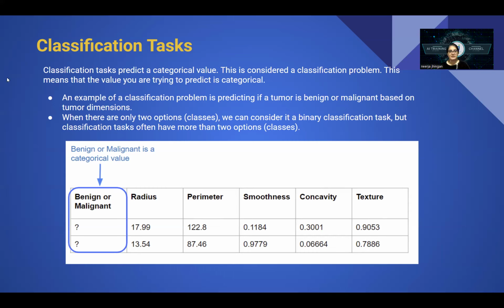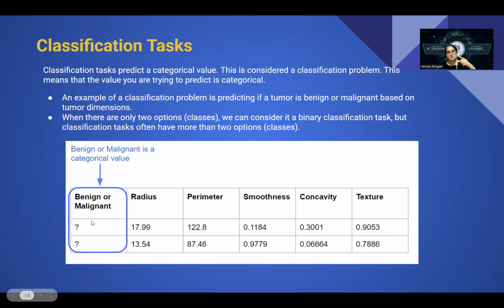So here you can look at this example. This is the data of cancer. A few parameters, or features, are given. Based on that, the machine needs to predict whether the patient is affected with benign or malignant cancer, either of the two.